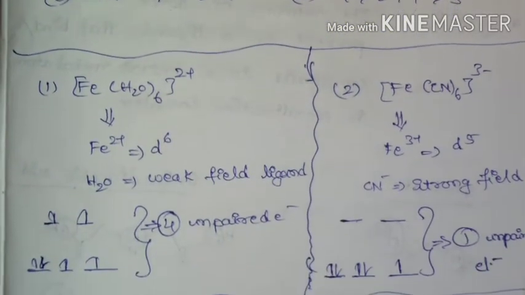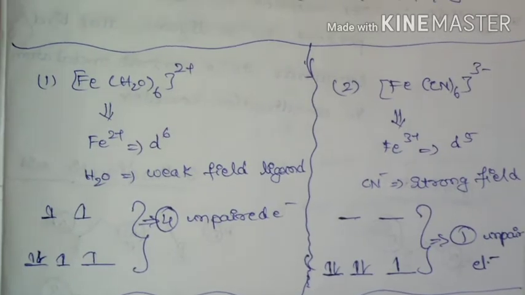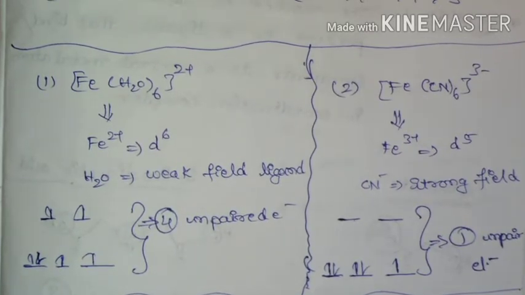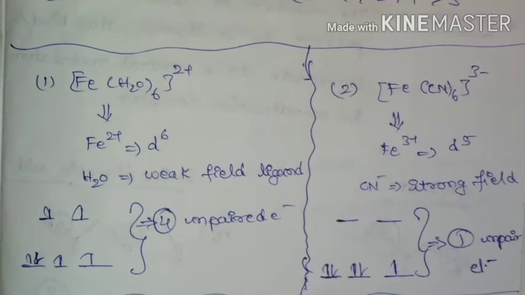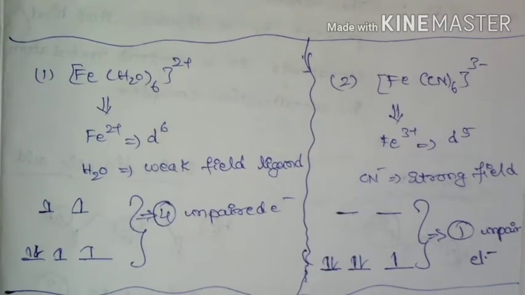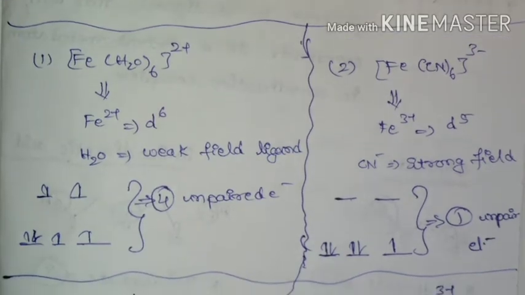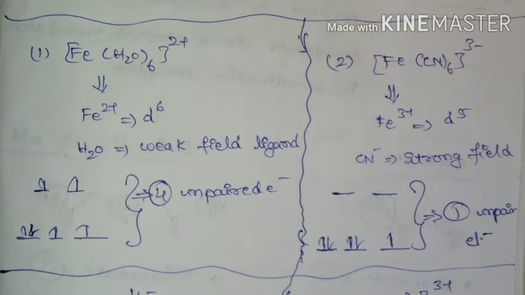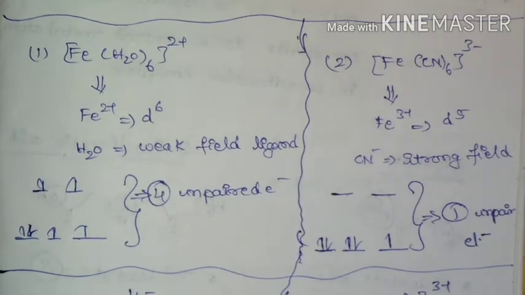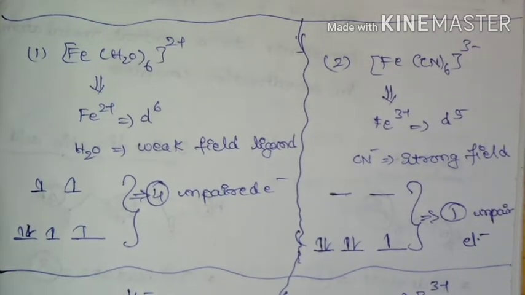So the solution is, in the case of the hexaaqua iron complex, iron will be in +2 oxidation state, so it is going to have d6 electronic configuration, and since water is a weak field ligand, there will be 4 unpaired electrons. Since it is an octahedral complex, the d orbital will split into t2g and eg.